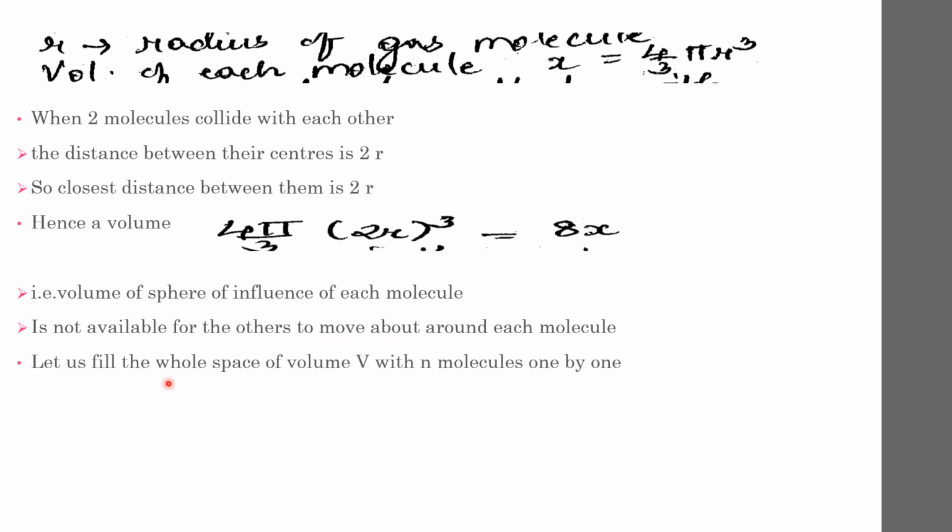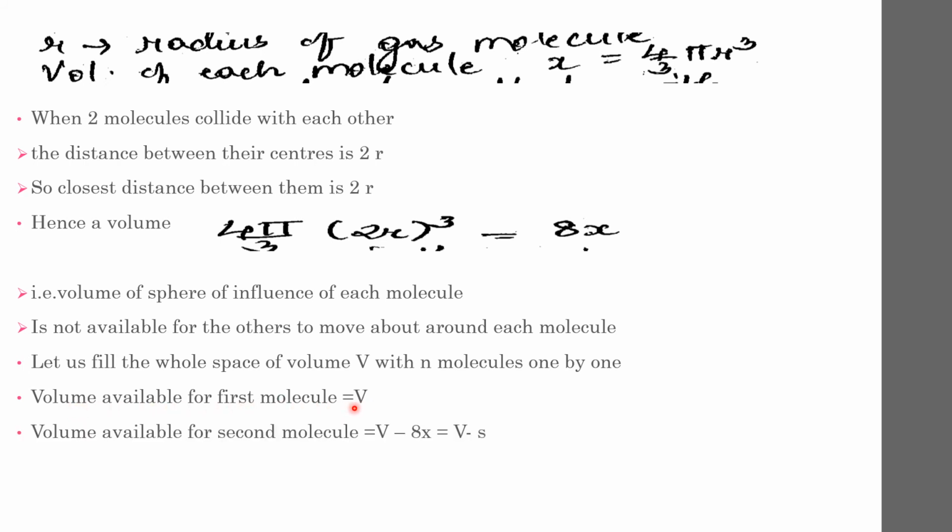So now let us fill the whole space of volume V with n molecules one by one. So first, if you put the first molecule into the space, then the volume available for the first molecule will be the complete volume V. Now you put the second molecule, so the volume available for the second molecule will be, as the first molecule is already there, it will be occupying some space related to its sphere of influence, that is 8x.